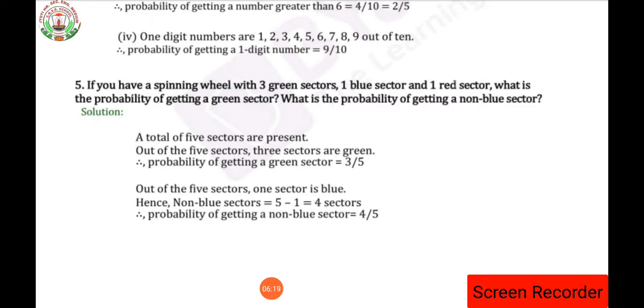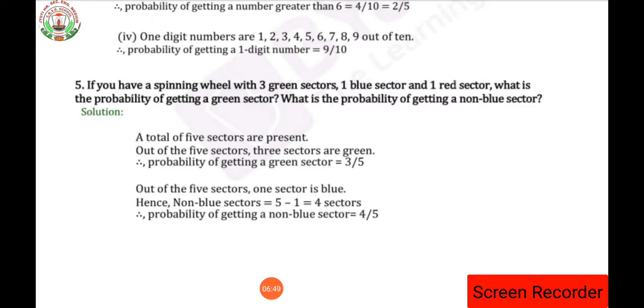Now out of the 5 sectors, one sector is blue, so 5 minus 1 will be 4, so 4 sectors are non-blue sectors. Therefore the probability of getting non-blue sectors is equal to 4 by 5, that is the answer. Have you understood up to here what the answer for the probability of getting non-blue sectors is? That is 4 by 5. Have you understood how we will get 4? Because it is asking about non-blue sectors.